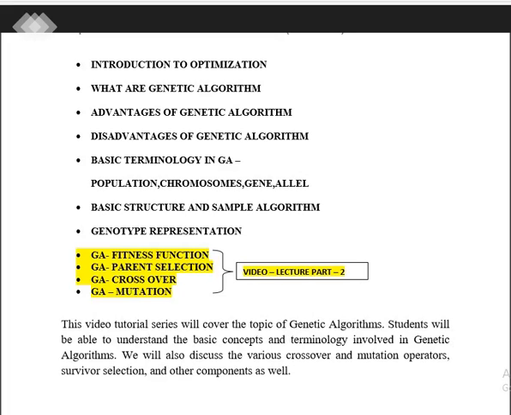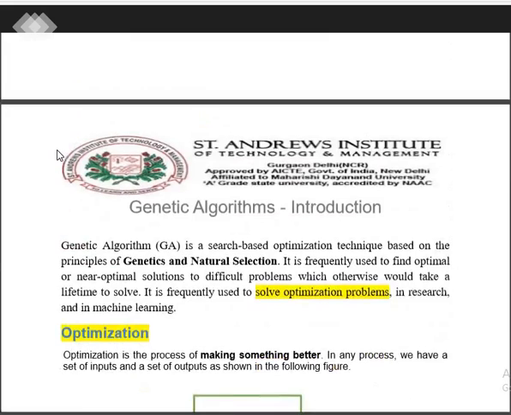This video lecture will cover the topic of genetic algorithm. Students should be able to understand the basic concept and terminologies involved in genetic algorithm, and moreover we will be discussing the various crossover techniques, mutation operators, survivor selections and the components that are mostly required to understand how this algorithm can be implemented and used in today's as well as in the future era.